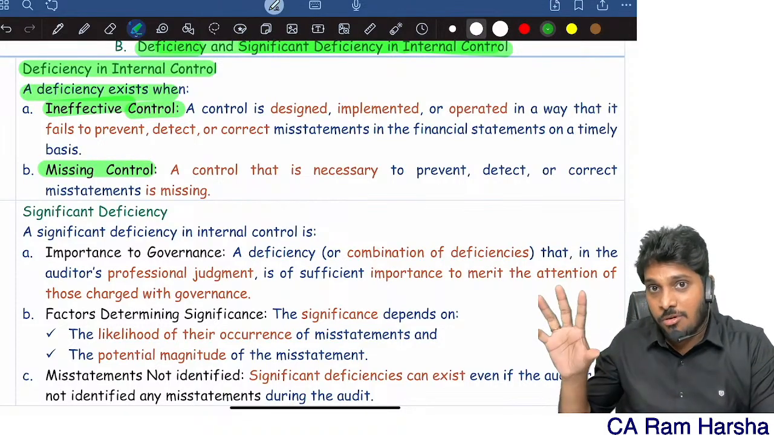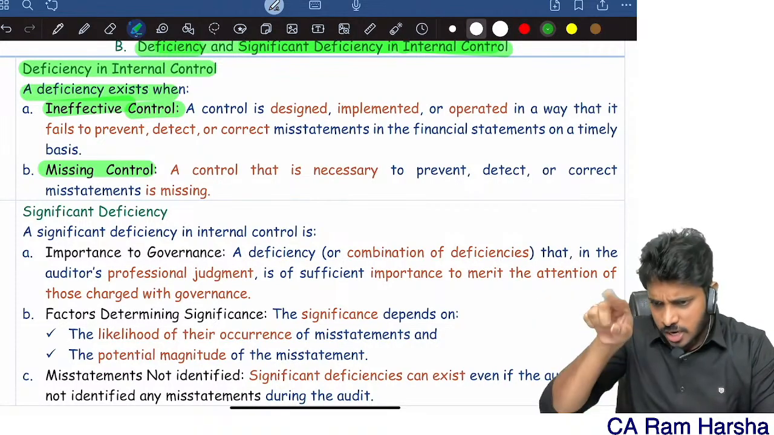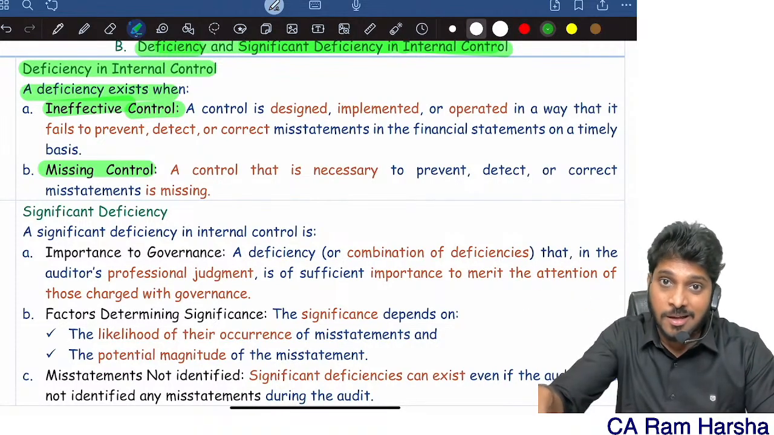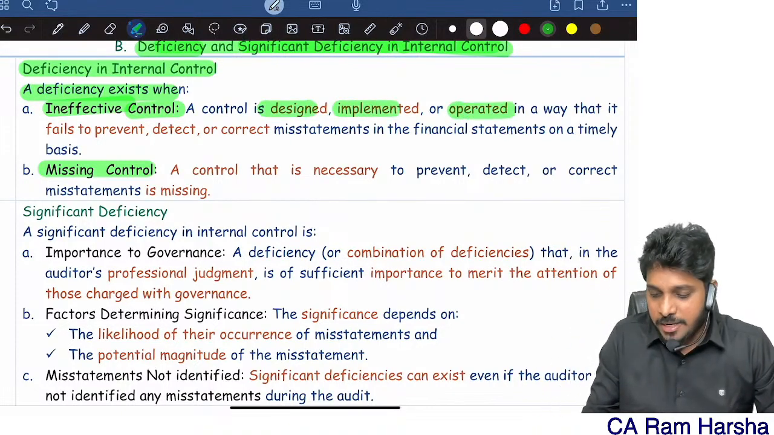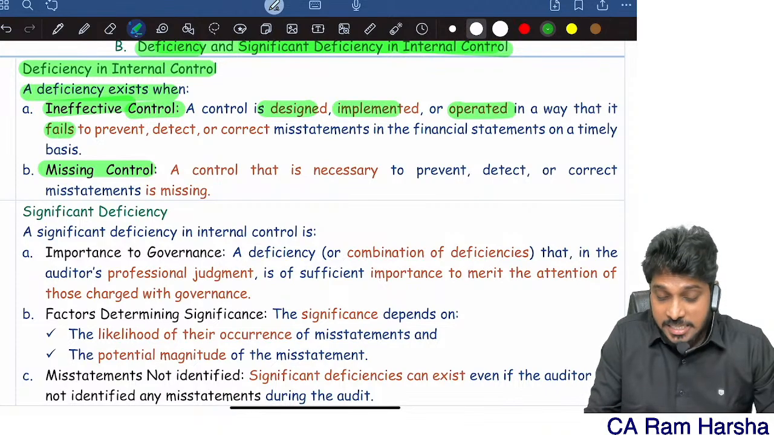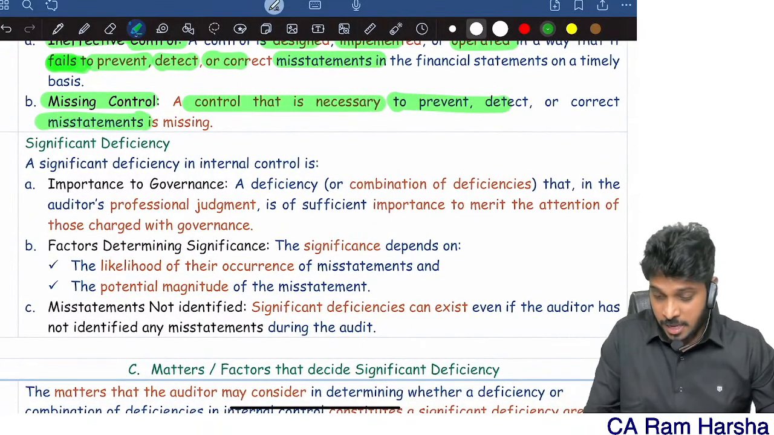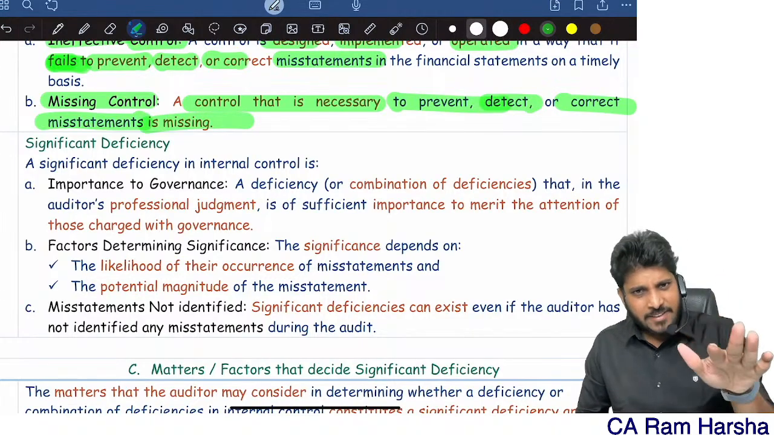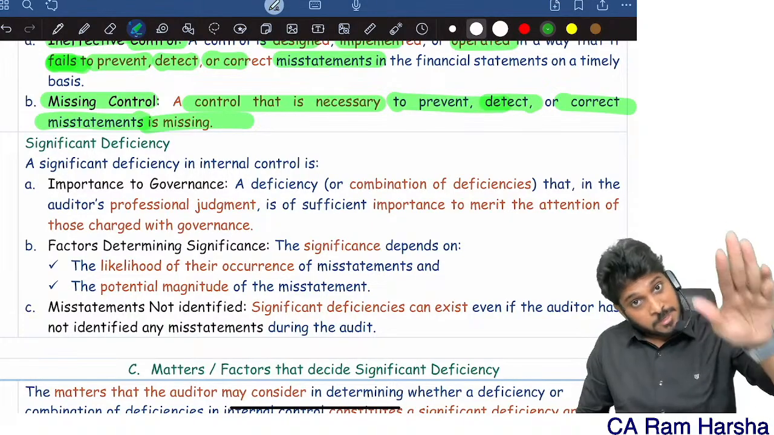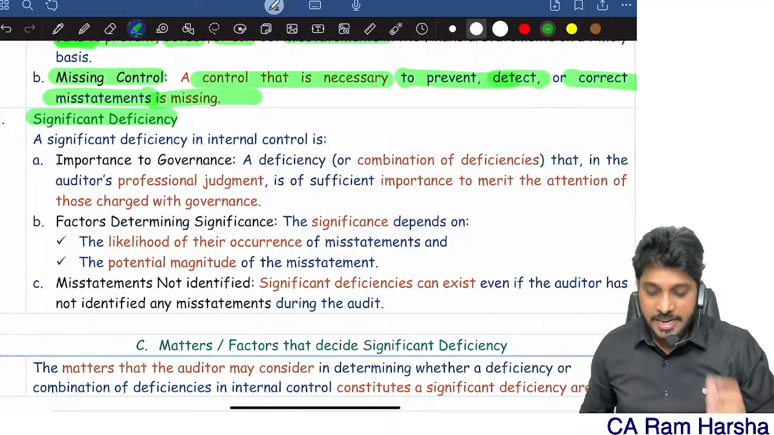There must be a control to prevent an error, to prevent a fraud, to prevent misstatements. That control itself is missing. Both are deficiencies. A control is designed, implemented, operated, but fails to prevent, fails to detect, fails to correct a material misstatement. A control necessary to prevent, detect, or correct misstatement that is missing. A control which is ineffective or missing, both constitute deficiency. Be careful.